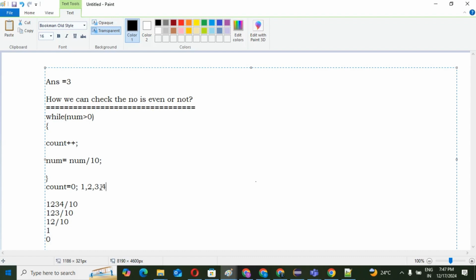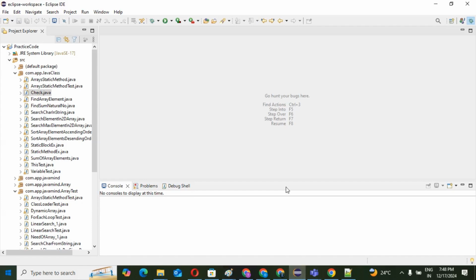With this logic we can count the digits: 1 is odd, 2 is even, 3 is odd, 4 is even. That logic we will write in our IDE. So please be concentrated. This is the approach we can implement.